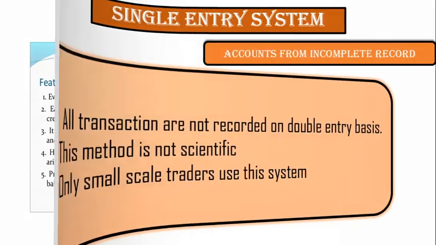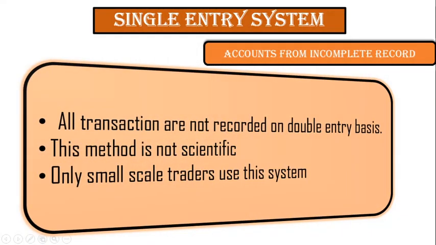Moving to the next one, single entry system. A single entry system, as I said, is something where sometimes it records both aspects of a transaction, in some transactions it records only one aspect, and in some it doesn't record any aspect of a transaction. Therefore, it is also called accounts from incomplete records. It is not complete, because it doesn't record all the aspects of the business transaction.